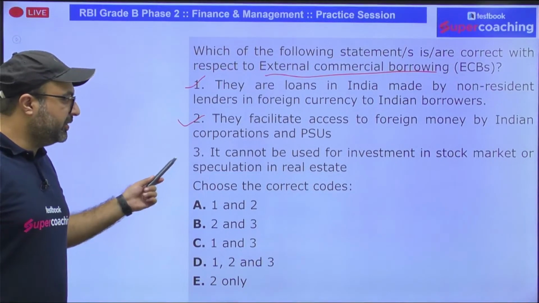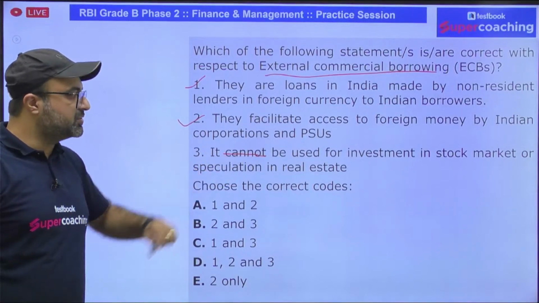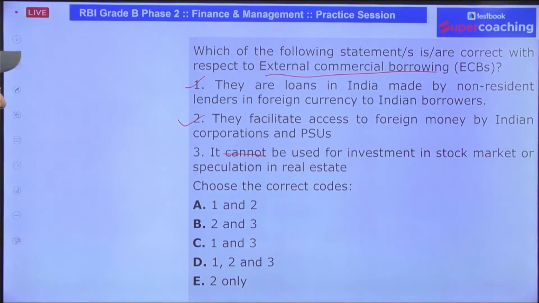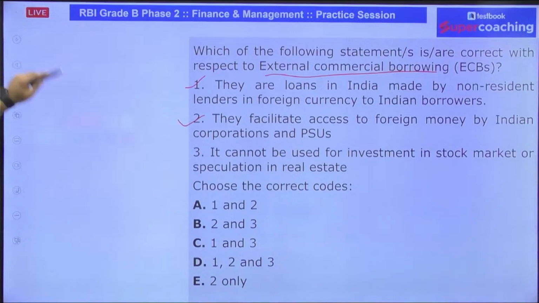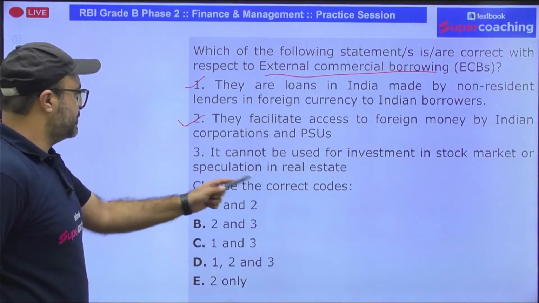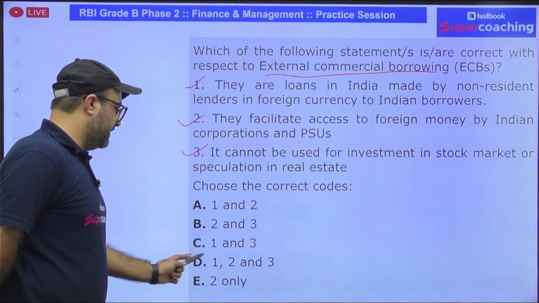It cannot be used? No, sir. It can be used for investment in stock market or speculation in real estate. So according to this, your answer should be what? First and second. No, sir. That is incorrect. It cannot be used for investment in stock market. This statement is absolutely correct. So 1, 2 and 3, D option is correct.